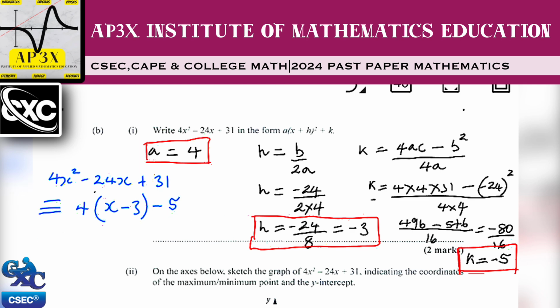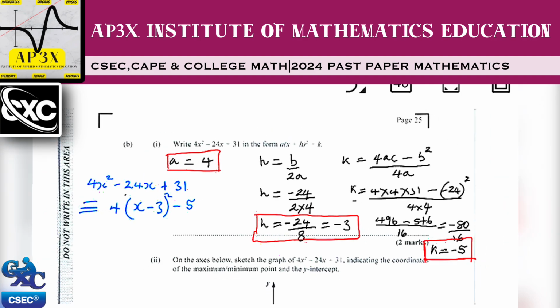And then this basically represents 4x squared minus 24x plus 31 written in the form A open bracket x plus h all squared plus k. Our answer is therefore 4 open bracket x minus 3 all squared. Pardon me, I left off my square here, minus 5. All right, and that is how you complete the square using the shortcut method.